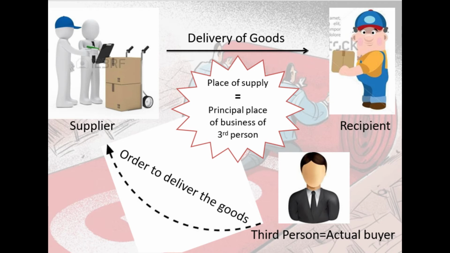Goods are delivered directly from Mumbai to Chennai. They will not go via Delhi. Are you clear? So in this particular event, IGST will be applicable, right?